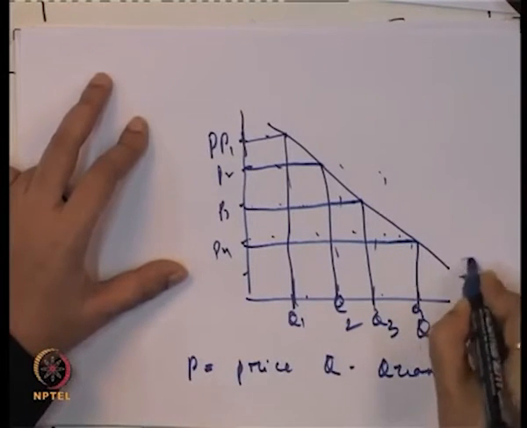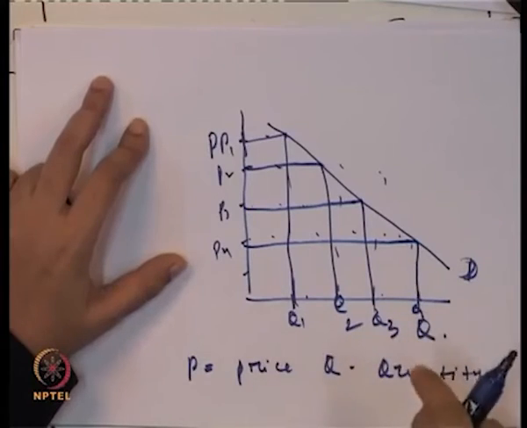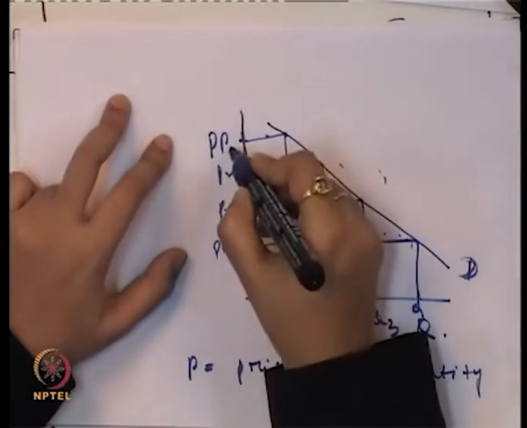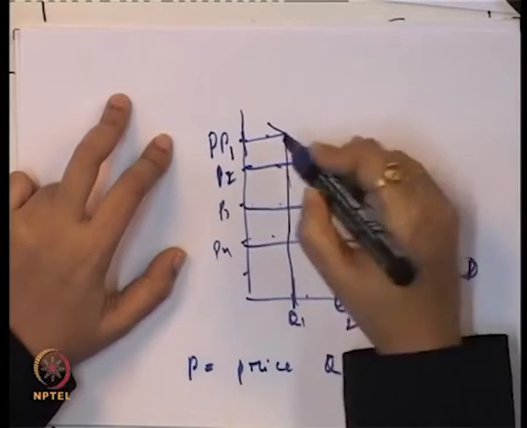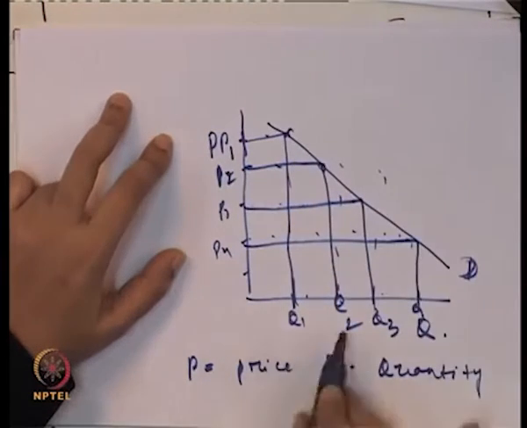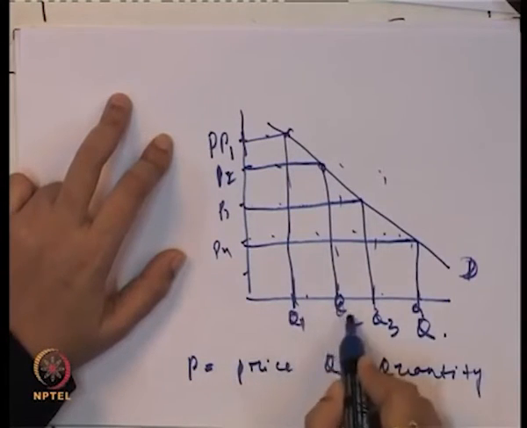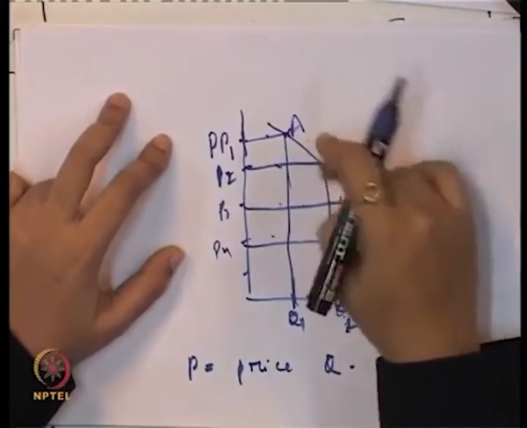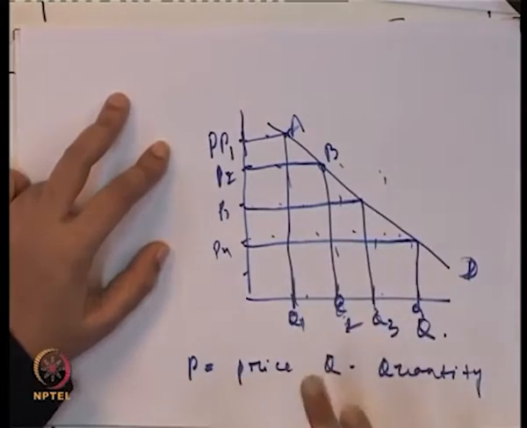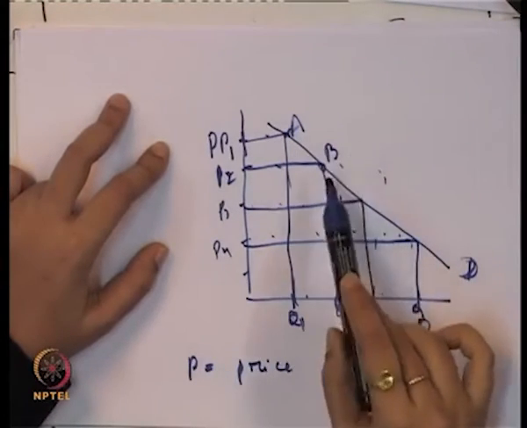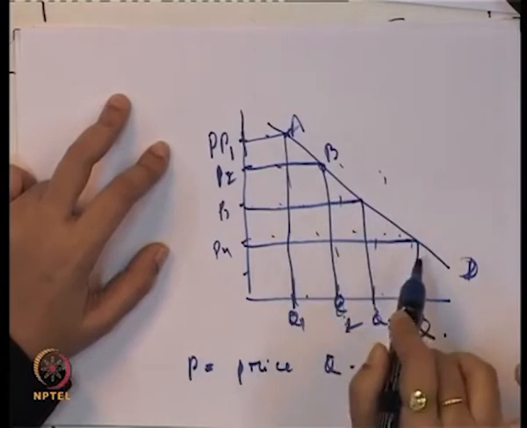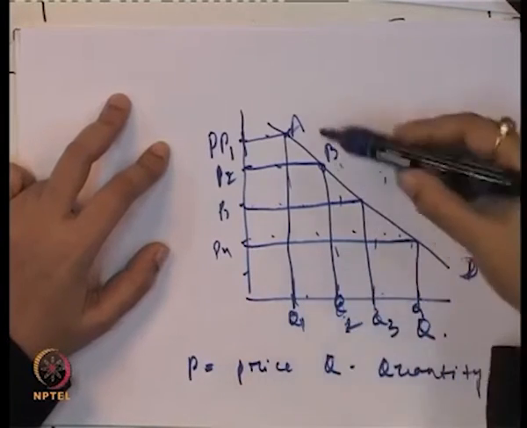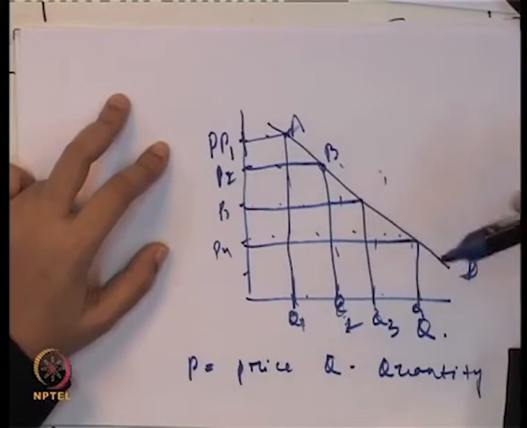So if it is a demand curve, now what happens if there is a change in the price? If the price moves from P1 to P2, there is a change in the quantity demanded from Q1 to Q2. So the movement from point A to B is because of a change in the price. In this case also there is a change in the quantity demanded, but it is not shifting the demand curve. It is basically just moving from one point to another point.